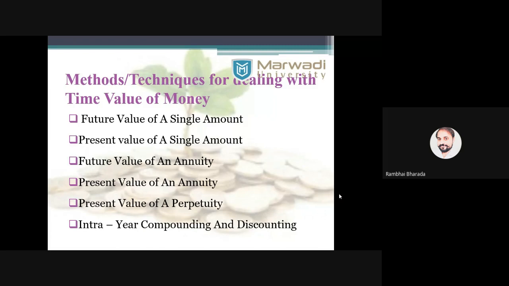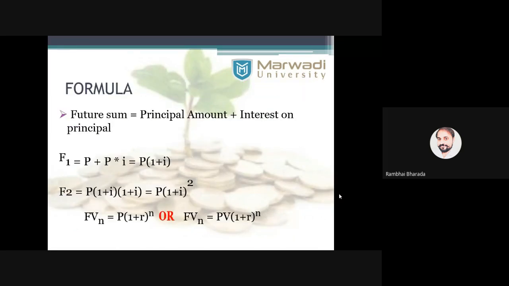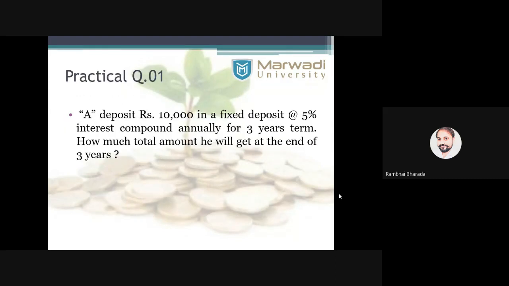In this method we have discussed the formula Fn = P(1 + r)^n, and we have done the first, second, third, and fourth practical questions. We have done these 4 practical questions. Up to this, any doubt, any query?